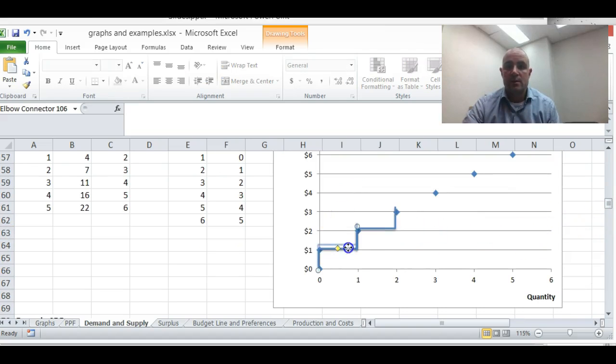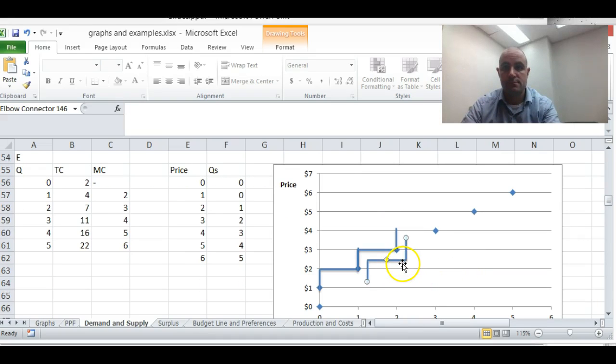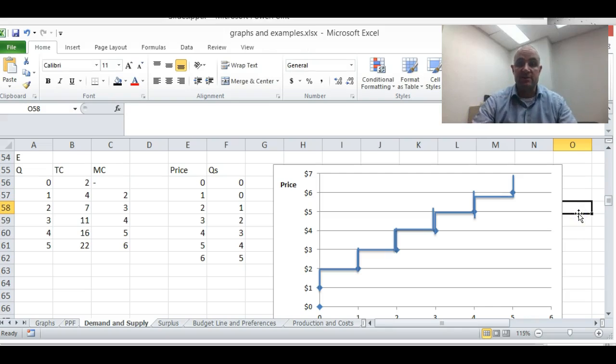And if we take the supply curve and apply that same stepwise picture, it's going to look something like this. Okay. So again, when the price is $2, there's going to be 1 unit supplied. When it's $3, there's going to be 2 units supplied, and so forth. So this is one individual supply curve.